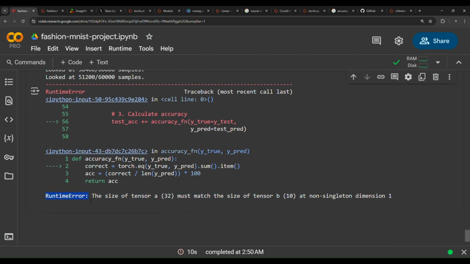Runtime error: the size of tensor A, 32, must match the size of tensor B, 10, at non-singleton dimension 1. This error indicates a shape mismatch, and in machine learning, shape errors are one of the most common errors in machine learning and deep learning.